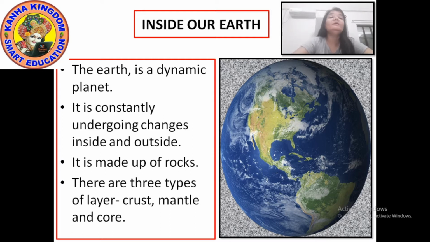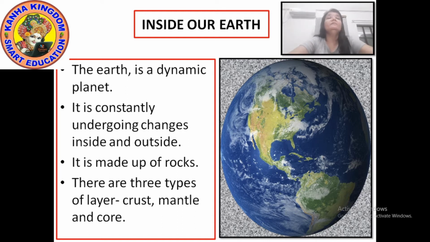Verbally you can only understand so much, but by looking at the picture it will be easier for you to understand how the core looks, how the mantle looks. So this is inside our earth: our earth is made up of rocks, and the 3 layers of our earth are crust, mantle and core.